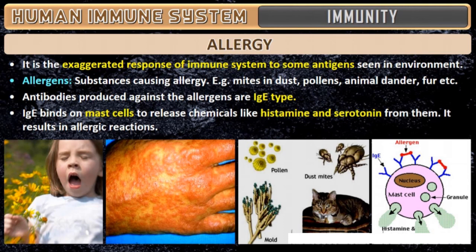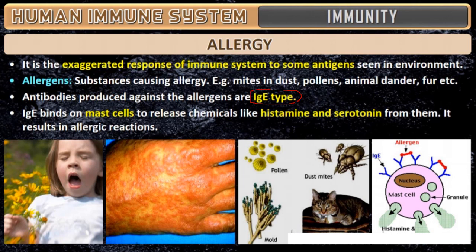Okay, so hay fever is a form where there will be swollen, red and running eyes and nose. Drugs called antihistamines are of major importance in the treatment of these allergic disorders. In an allergic disorder, antibodies are immediately produced against the allergen in our body. That antibody is IgE, which is produced during allergy in our body.